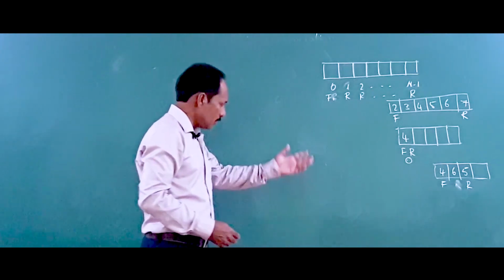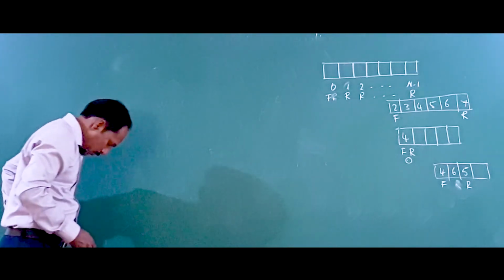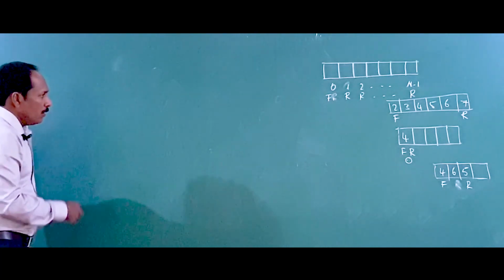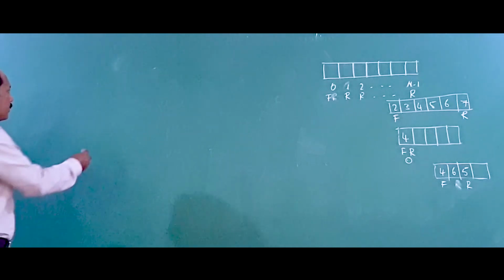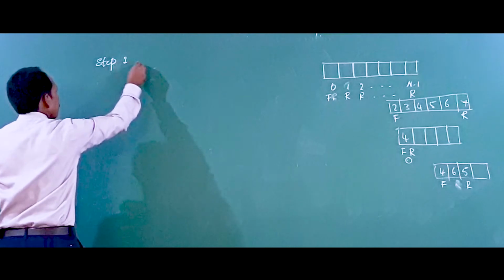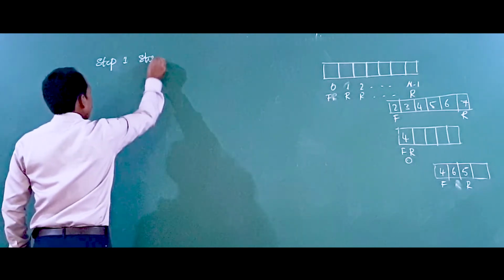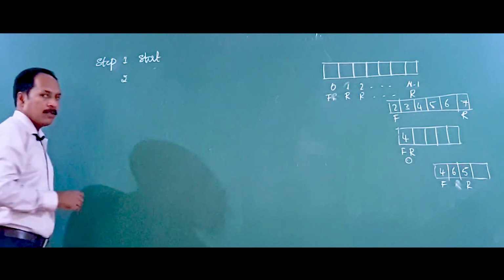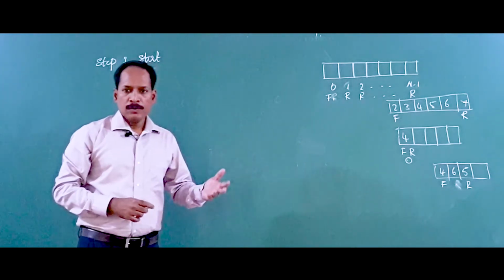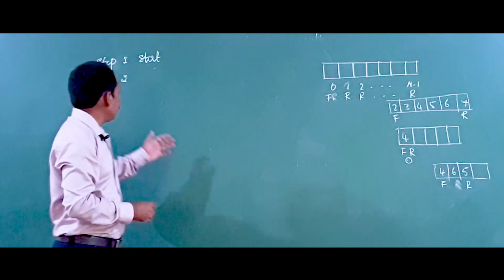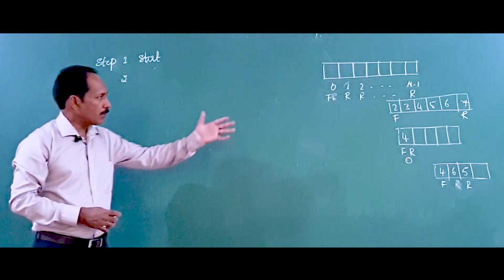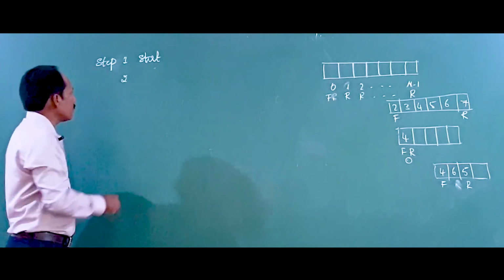Now let us start with the first option: whether the queue is full or not. Let me take an example, the algorithm as usual. Step 1, start. I think you are all familiar with what I said in the last class: whenever we perform an insertion operation, first we have to check whether the queue is full or not. This is the condition.